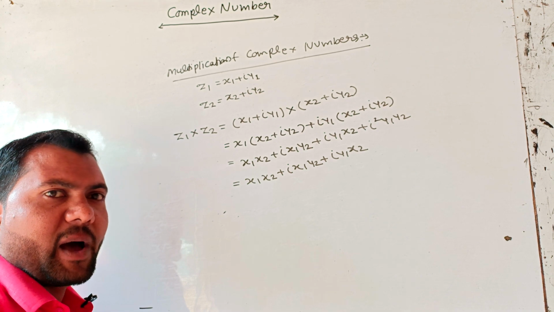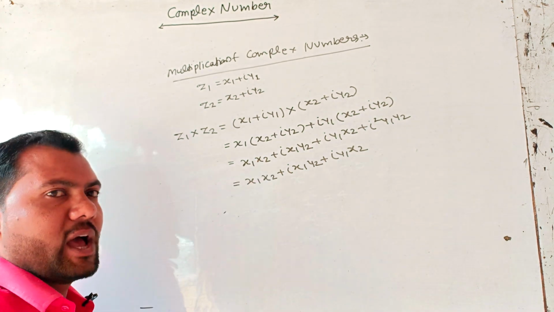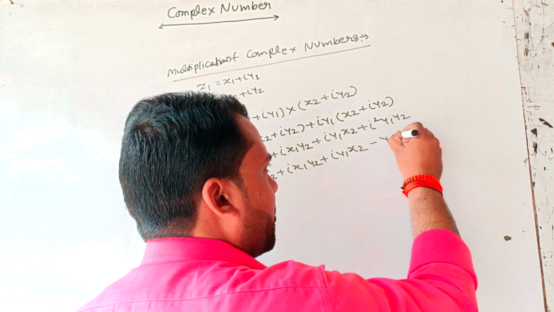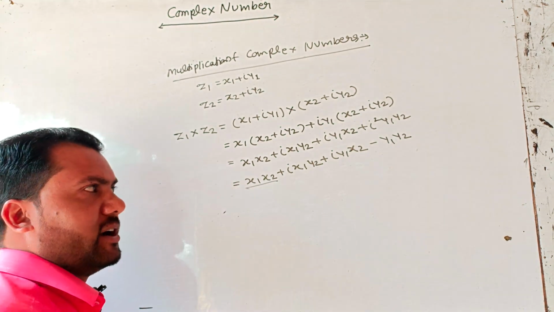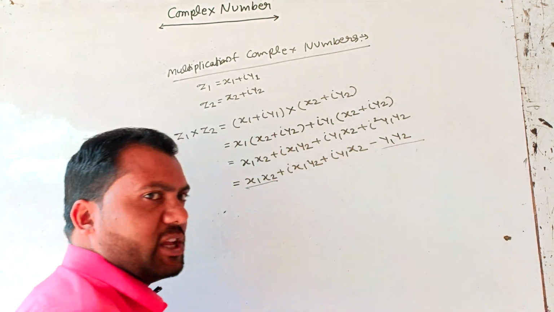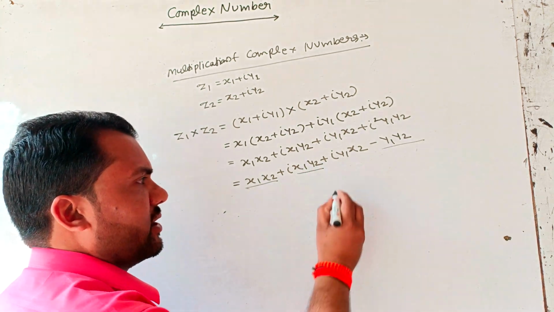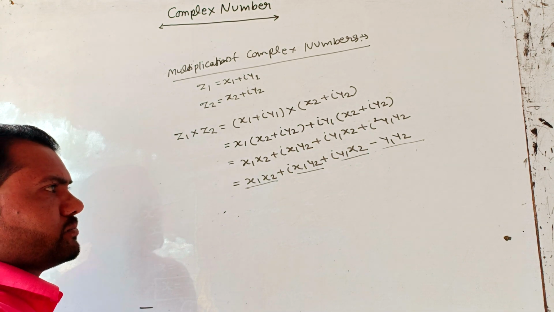Now again we can write x1 x2 plus i x1 y2 plus i y1 x2. Since the value of i square is -1, we write i square equal to -1, then we get minus y1 y2. Here x1 x2 and y1 y2 are real parts, and x1 y2 and y1 x2 are imaginary parts.